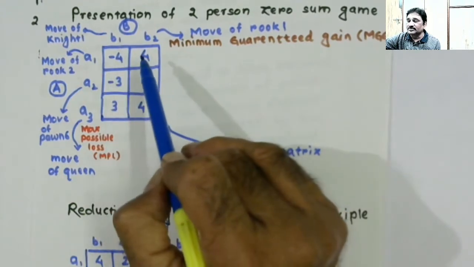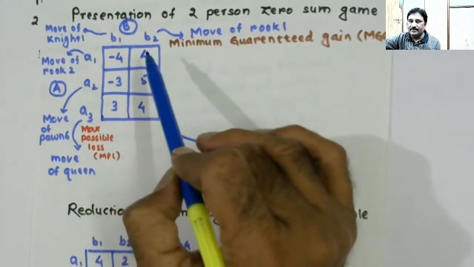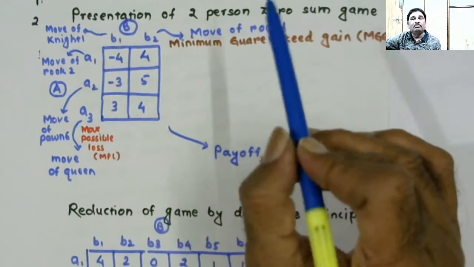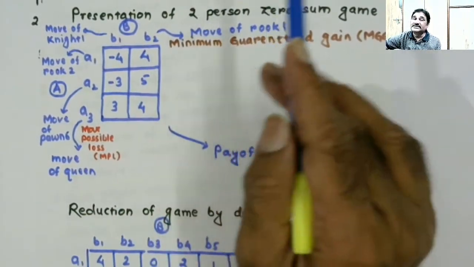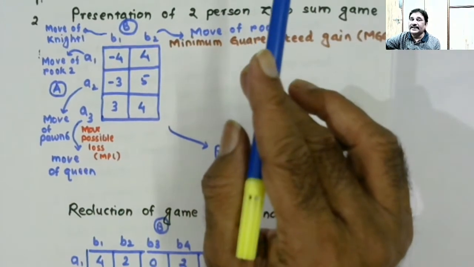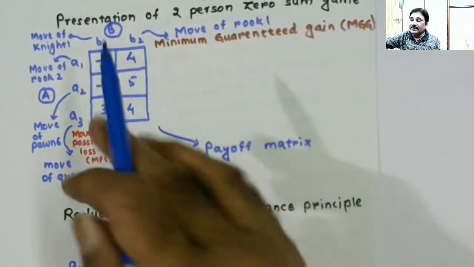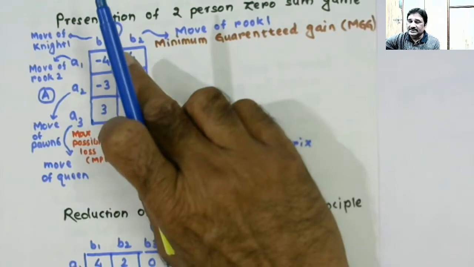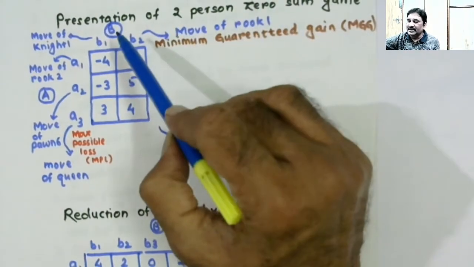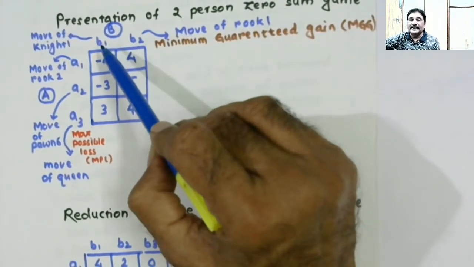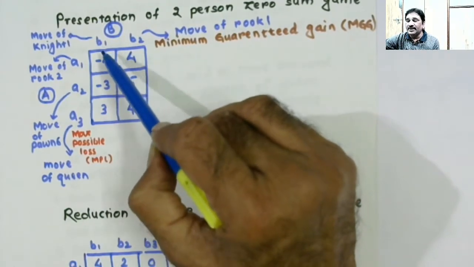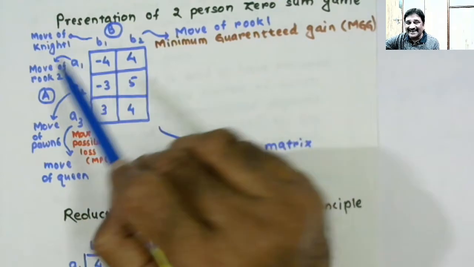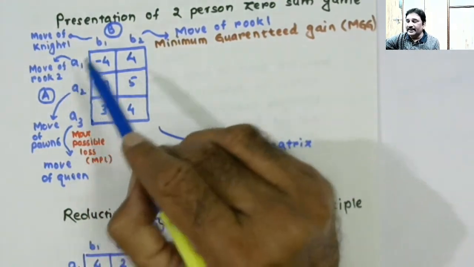Course of action selected by player B will be B1. Why? Because playing B1 results in minimum loss to player B. Since player B is intelligent, he will be selecting to play B1, and loss to player B will be -4, and the same will be the gain to player A.